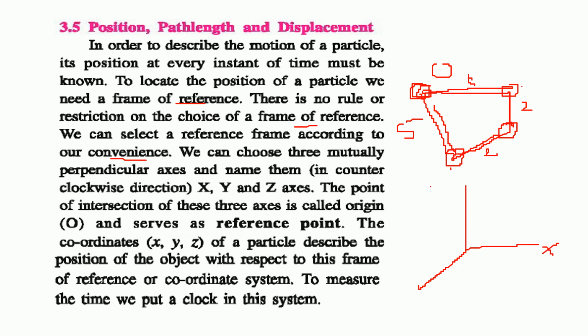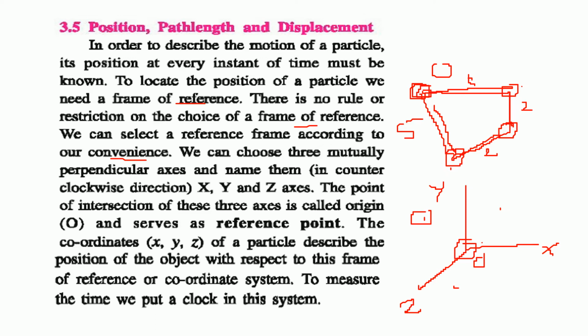This is the X axis, this is the Y axis, and this is the Z axis. Now for any point, say here, here, here, you can always find the X distance, Y distance and Z distance, and you can say, okay, this is the X, Y, Z position of that object. Now you have a frame of reference. This is a reference point, a 0 reference point, and you can start with this.